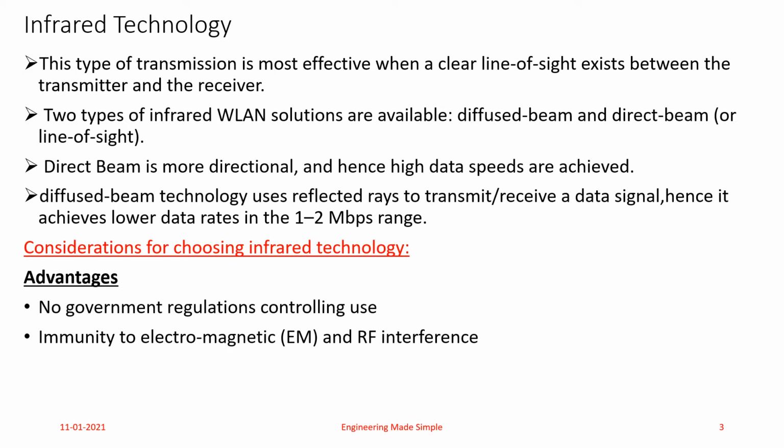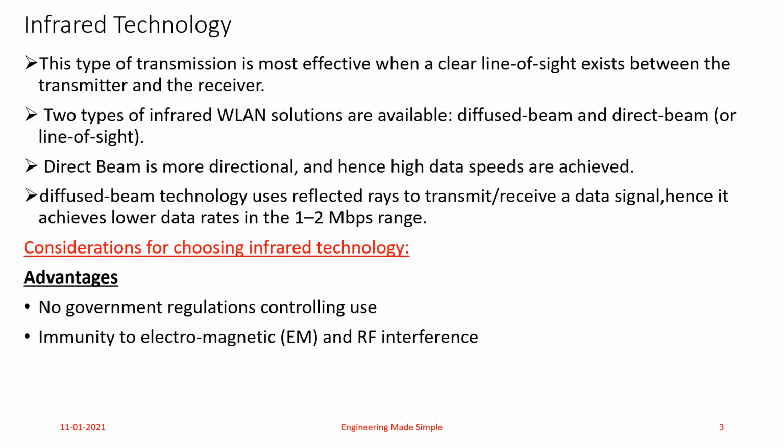The second type of implementation in infrared technology is diffuse beam technology. Now what is diffuse beam technology? Diffuse beam technologies use reflected rays to transmit or receive a data signal. Hence it achieves lower data rates in the 1 to 2 Mbps range. Suppose you have implemented a wireless local area network using infrared wireless technology, but it is using diffuse beam infrared technology.